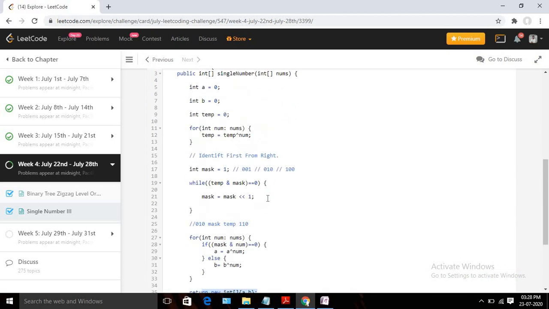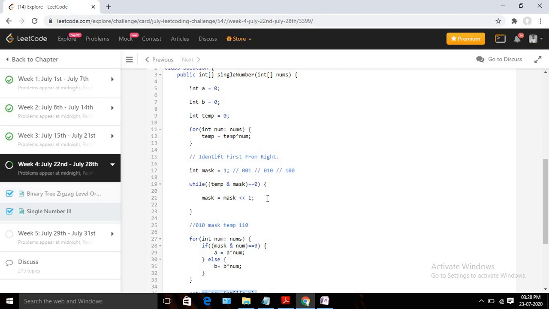So this is the approach I used. Since we are not taking any extra space, meaning we are taking 3 extra variables, but no space that depends on the number of inputs, it is not order of n space, right? If my input array size is 100, I am going to use only 3 variables, not any hash map with 100 size. So that's the basic difference.